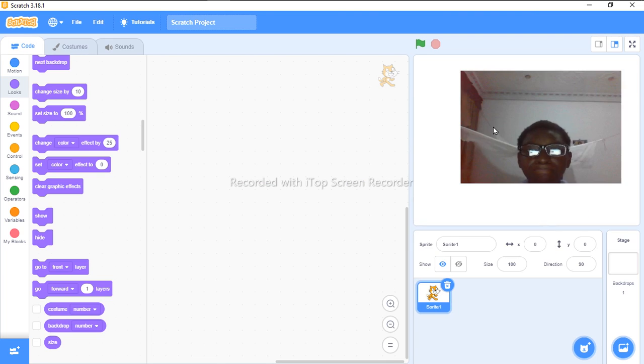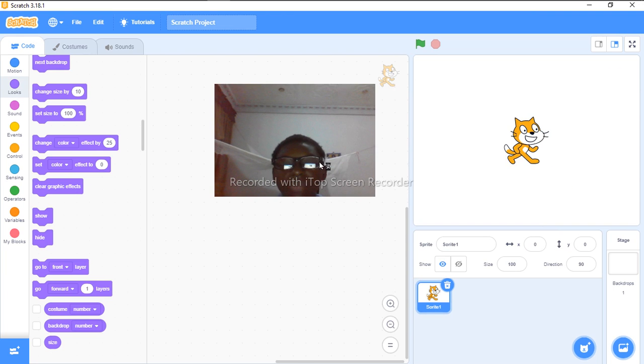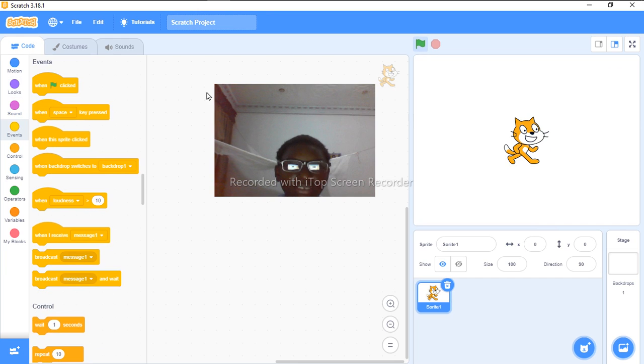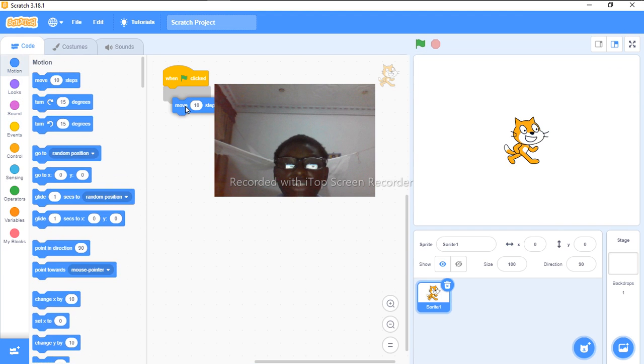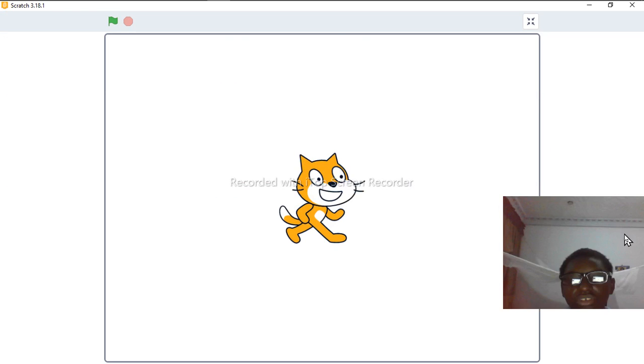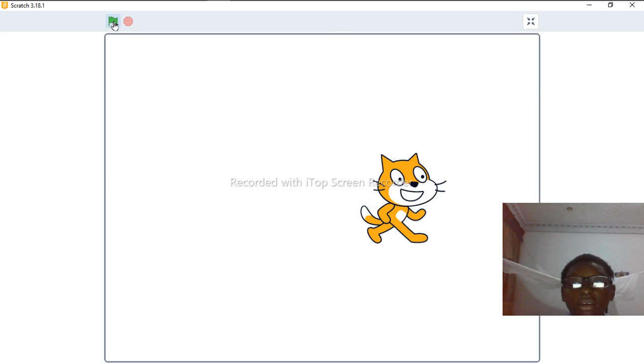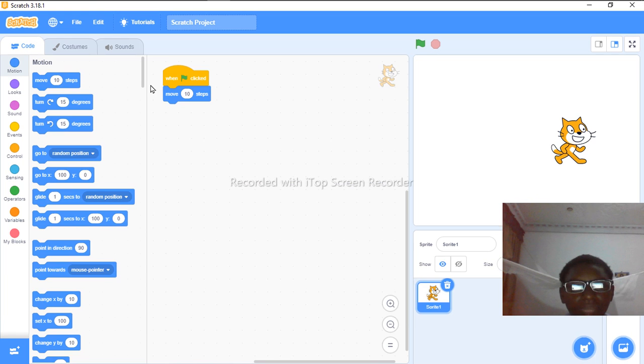So I think that's all. But let me just do an example code. Let's make the cat walk. Let's make the cat move, let's say 10 steps. I will go to my events. I want it to happen when I click this green flag. So when green flag is clicked, I can go to my motion, the movement of the sprite, and say it should move 10 steps. So let me enlarge this. Bring this to this side. And if I click this, it moves 10 steps. Click, and it moves 10 steps. Can you see that?